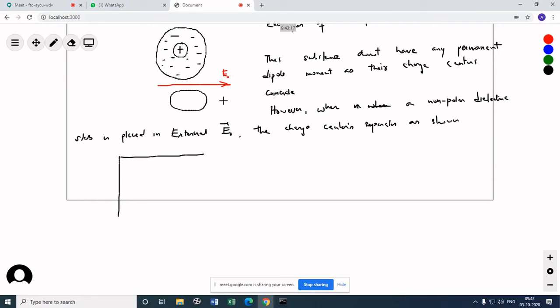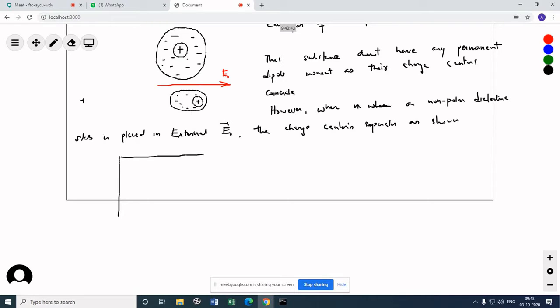this is E0. Why E0? I am considering this to be vacuum or free space. Then what will happen, the positive charge will move with the direction of electric field, and the negative charge will go against it.